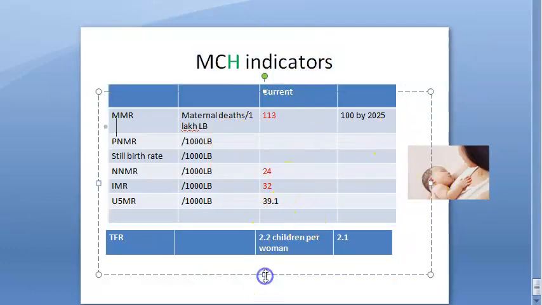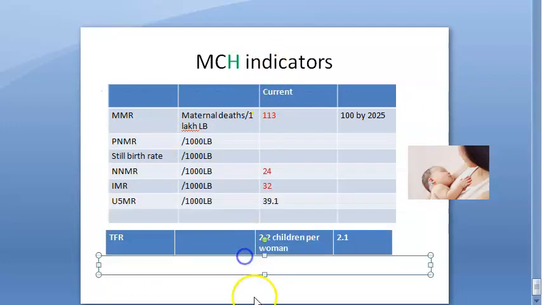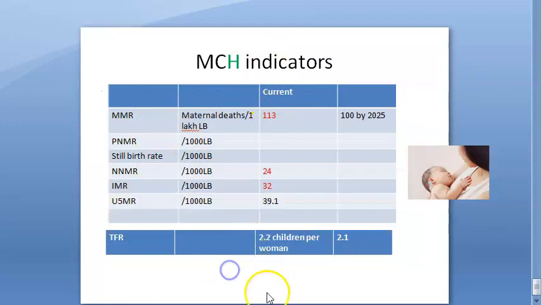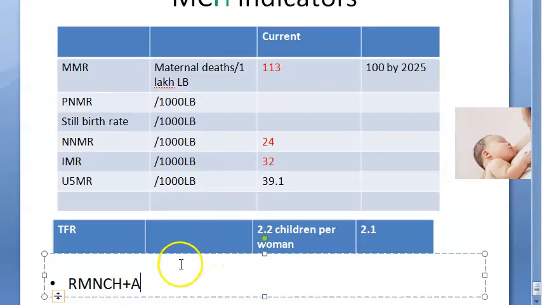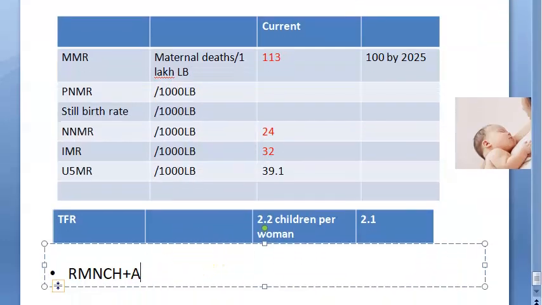If at the end you just write one thing, what are they doing to improve MCH? Which is the national program, guys? You have the RMNCH plus A. This is a strategy: reproductive, maternal, neonatal, child health, and even adolescent health they have added now.